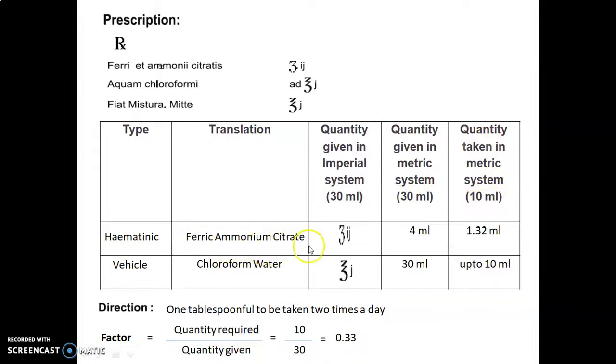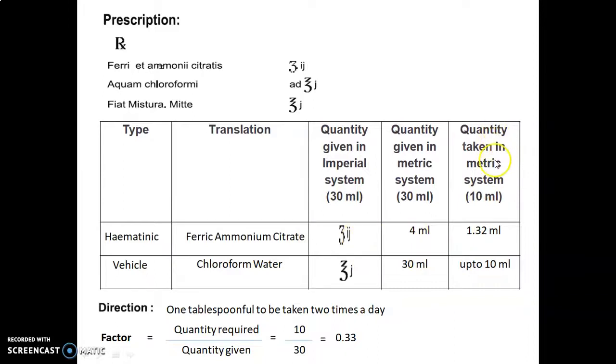First of all, ferric ammonium citrate is a hematinic. Drachm IJ: 1 drachm is equal to 4 ml, so 4 into 1, and J stands for ml liquid. Actually this ferric ammonium citrate is a solid substance, but we have to prepare a solution of it. So the quantity given in the metric system is 4 into 1 ml, equal to 4 ml.